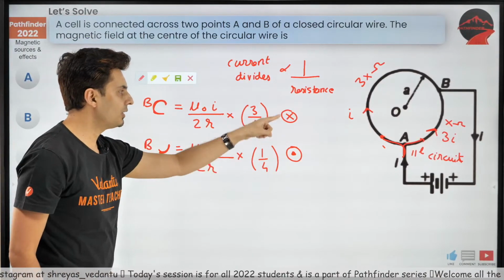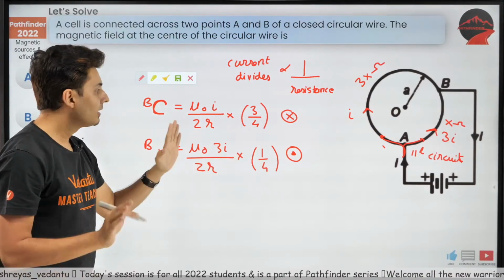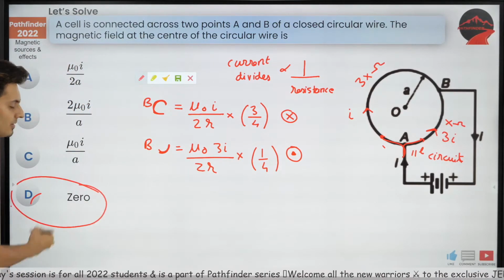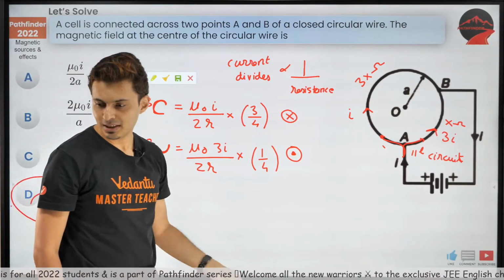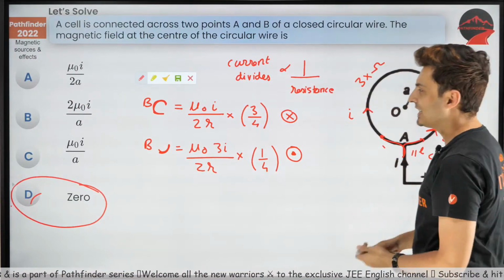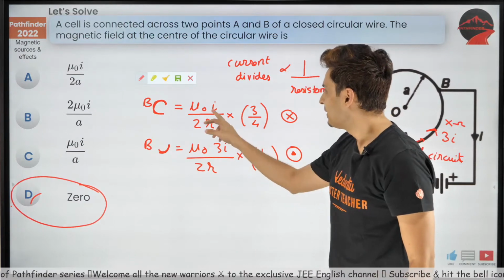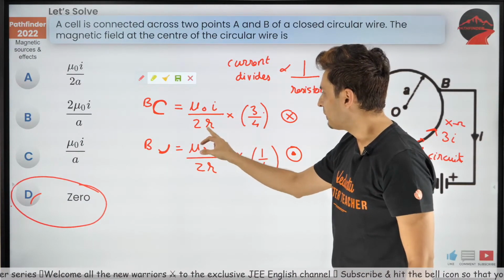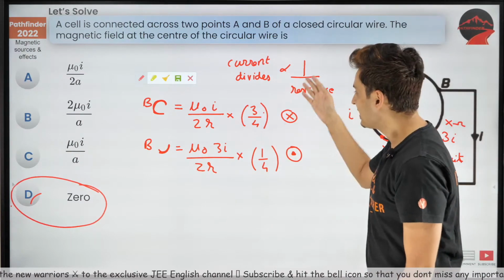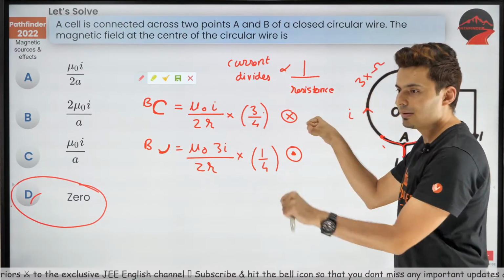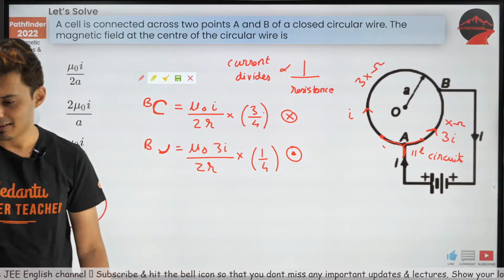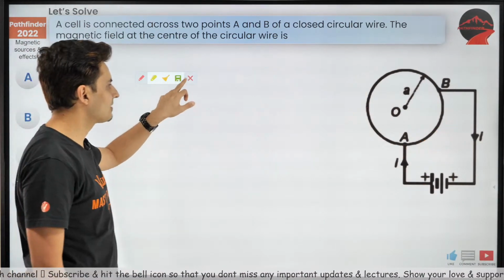Now what will this cross and dot do? Cancel? Will it cancel completely? Yes, the magnitudes are equal. Hence the answer is 0. I hope this is clear. So both the magnitudes, you can check it out: mu naught 3I divided by 2R into 4, and mu naught I divided by 2R into 4. Magnitudes are equal and you can see the directions are opposite. So they will definitely cancel out each other. Isn't it interesting? So that's why the answer is 0 guys.